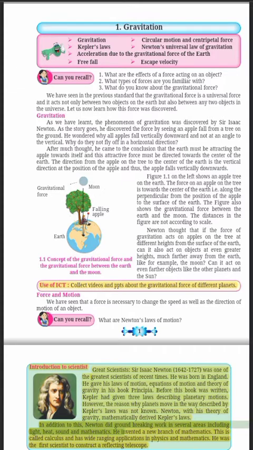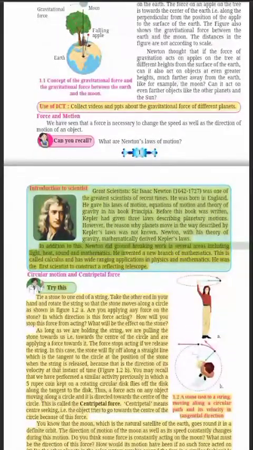In addition to this, Newton did groundbreaking work in several areas including light, heat, sound and mathematics. He invented a new branch of mathematics. This is called calculus and has wide-ranging applications in physics and mathematics. He was the first scientist to construct a reflecting telescope.